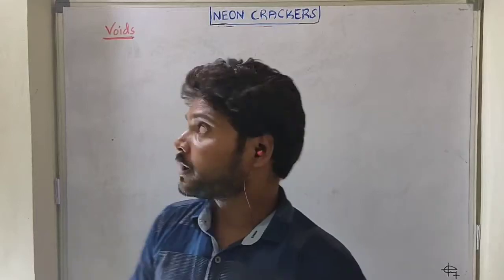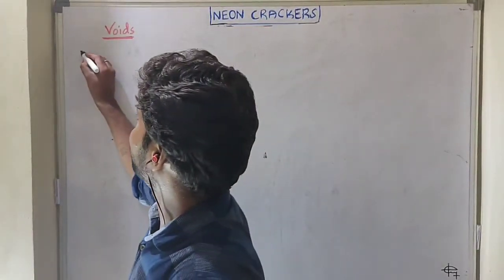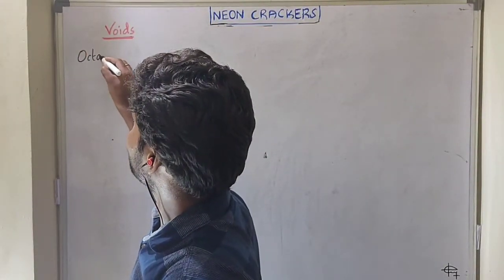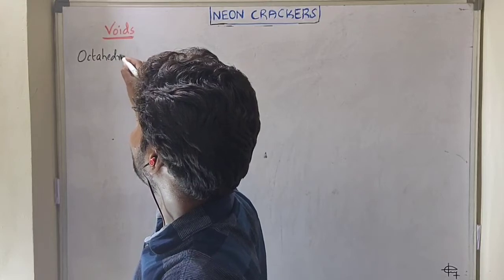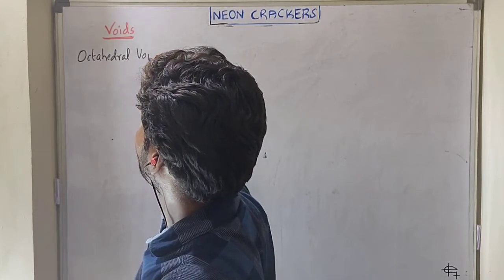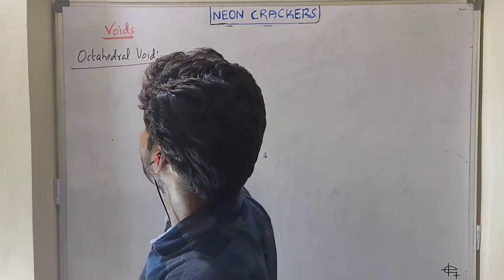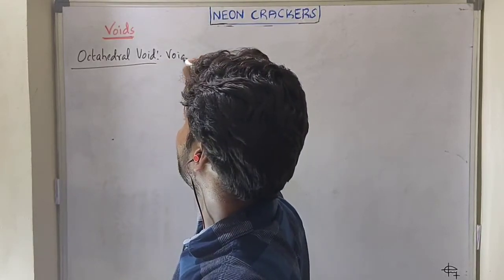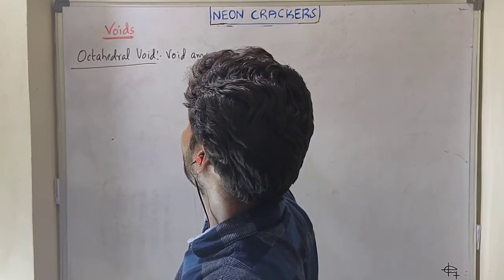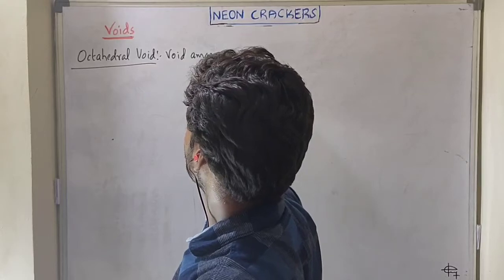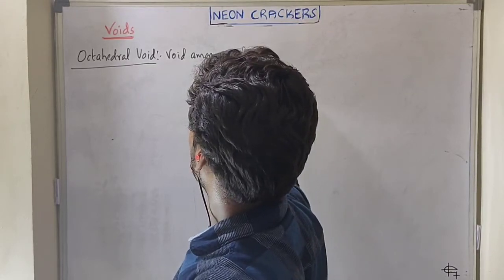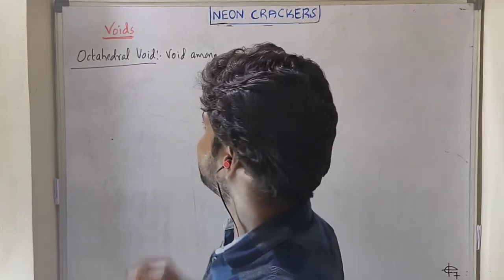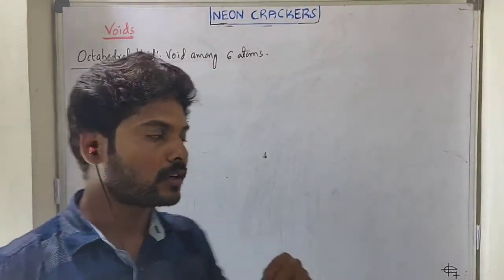The next void is the octahedral void. This is a void among 6 atoms, and there are two kinds of octahedral void arrangements.